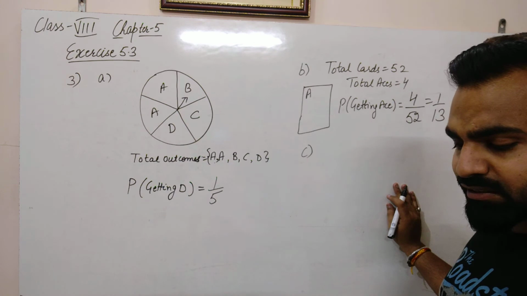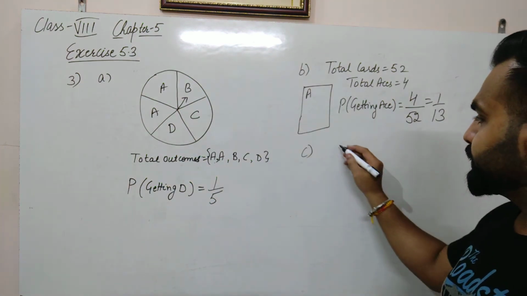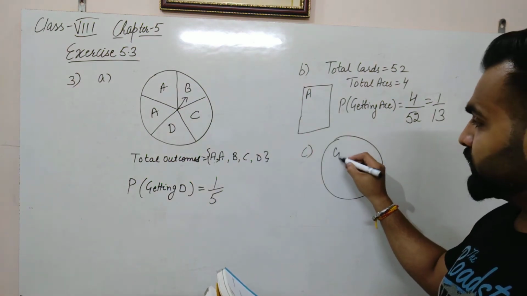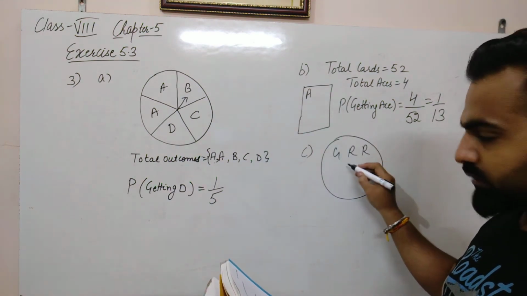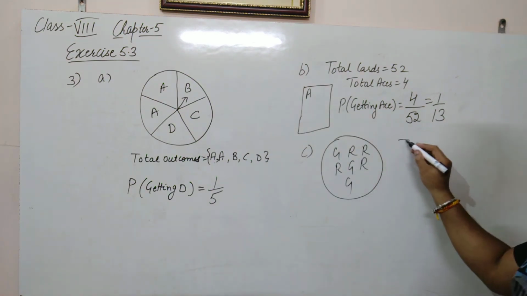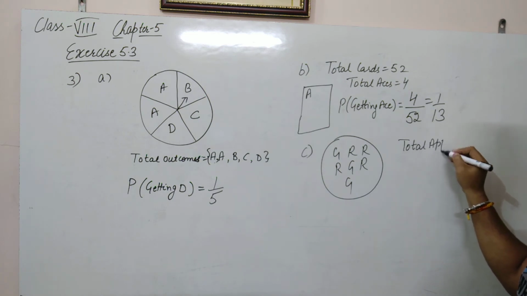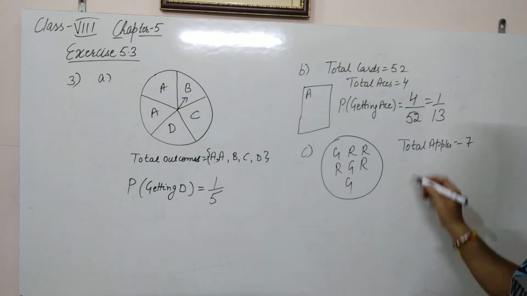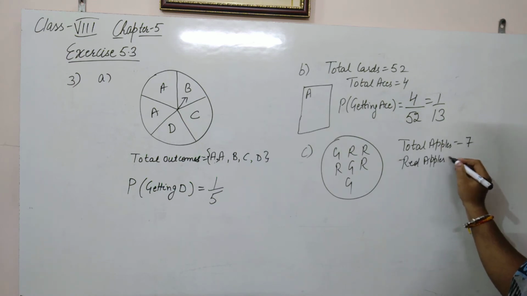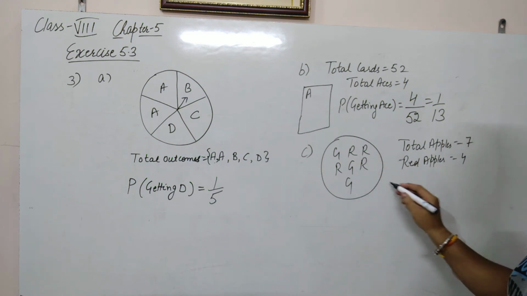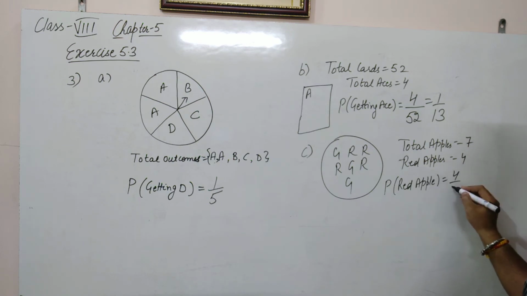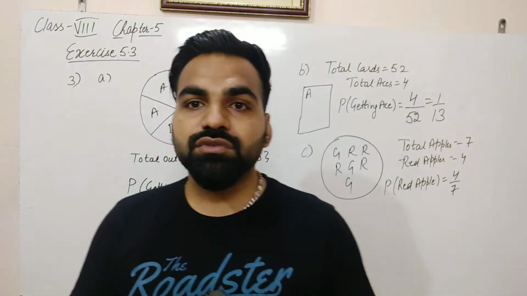And the C part is probability of getting a red apple. So there is a box here, and different apples are given. Green apple, red apple, red apple, red, green, red, and last is green. So how many total apples are there? Total apples are 7, and red apples are there 4. So probability of getting a red apple will be 4 by 7. Favorable outcomes upon total outcomes.